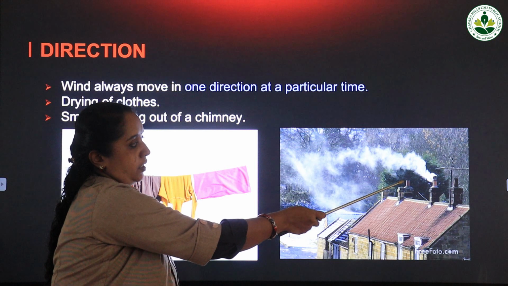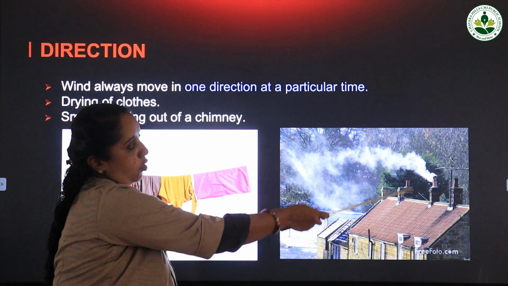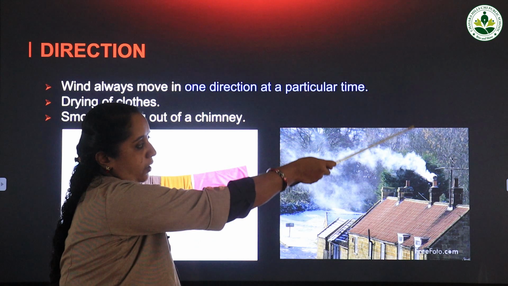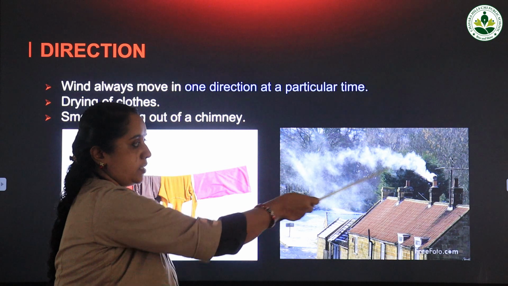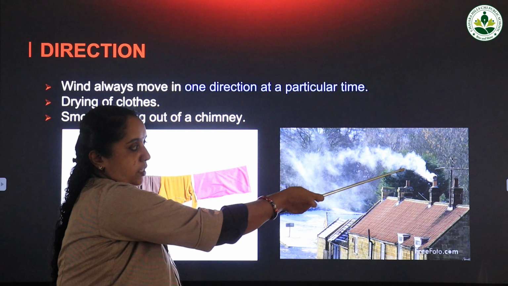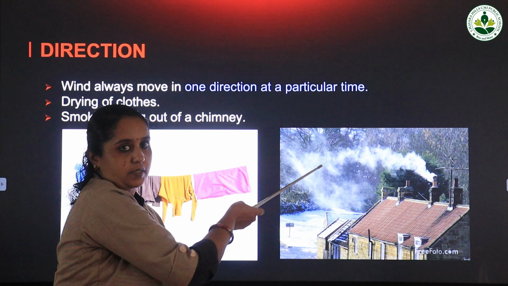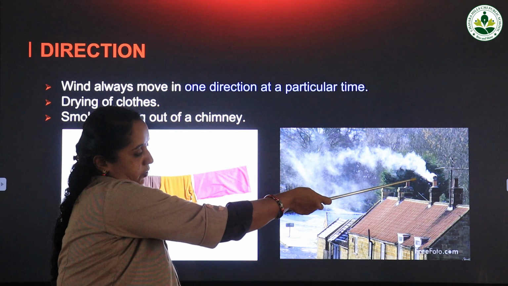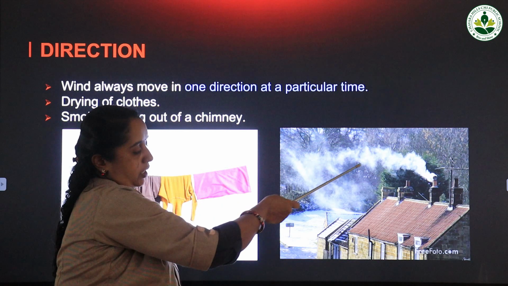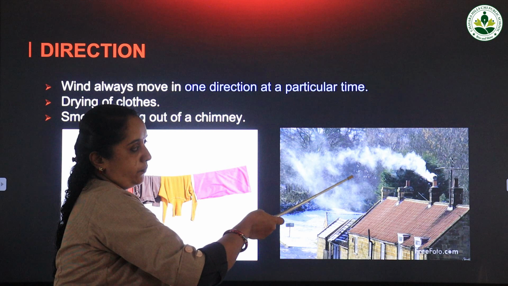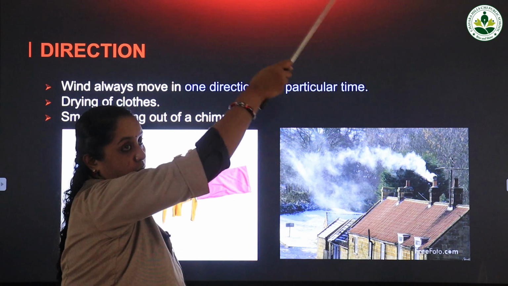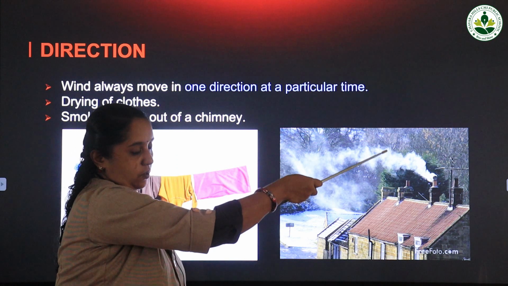Now is it moving in an upward way, or in a downward way, or in a sideways way? You can see that smoke is moving in this direction. It is passing through the left hand side of the chimney, not going up, and not going down.